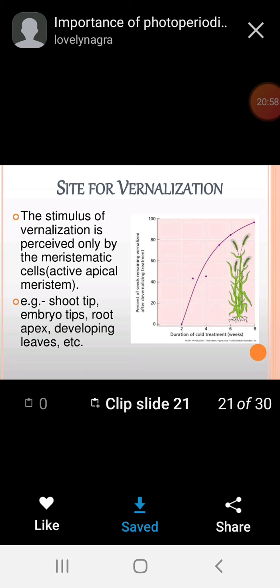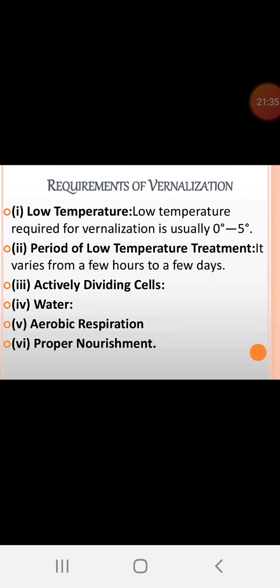Site for vernalization, where this stimulus actually takes place, the chilling treatment that receives the activity. The stimulus of vernalization is perceived only by the meristematic cells. As I said, meristematic activity responds well to all hormonal activity. Like that, vernalin is also a hormone that controls this process. Shoot tip, embryo tip, root apex, developing leaves, these are the sites where vernalization is actually effective.